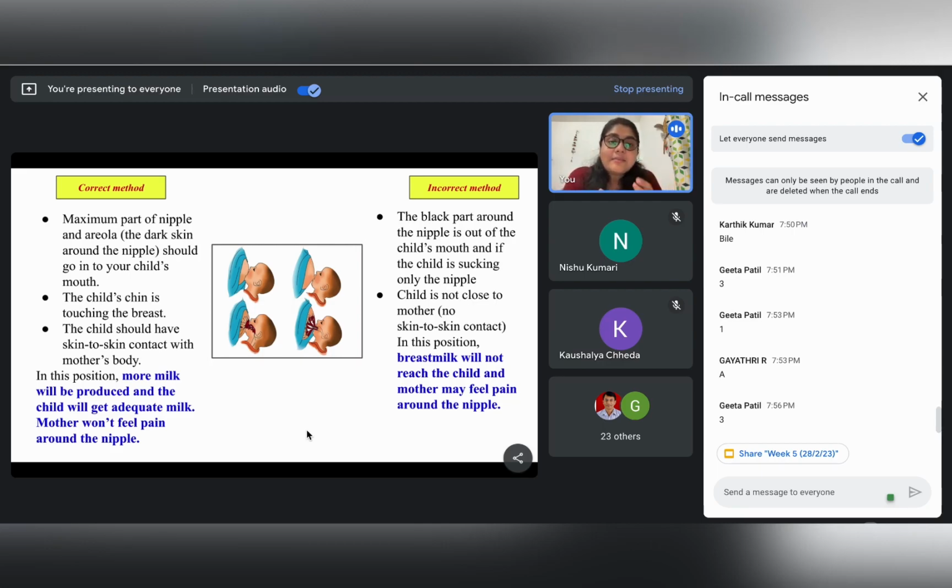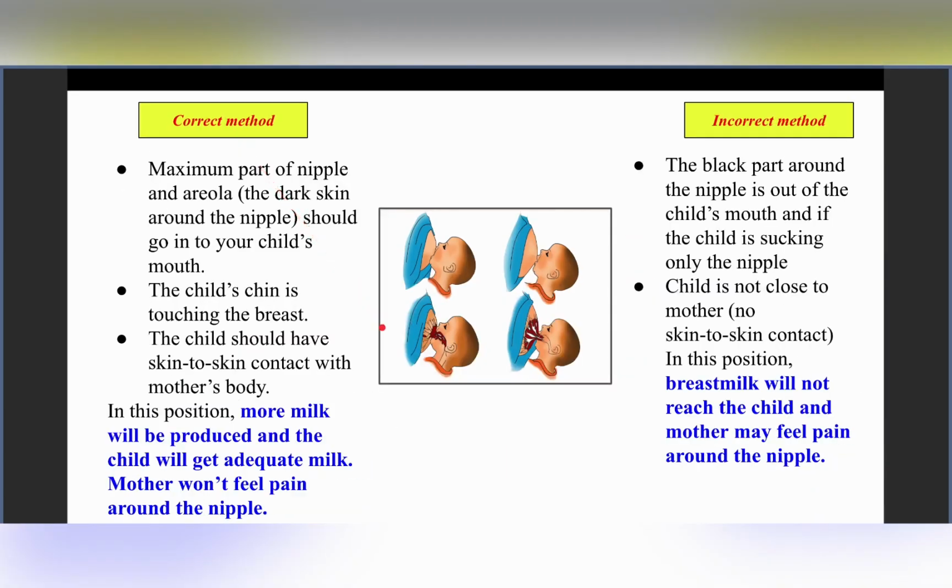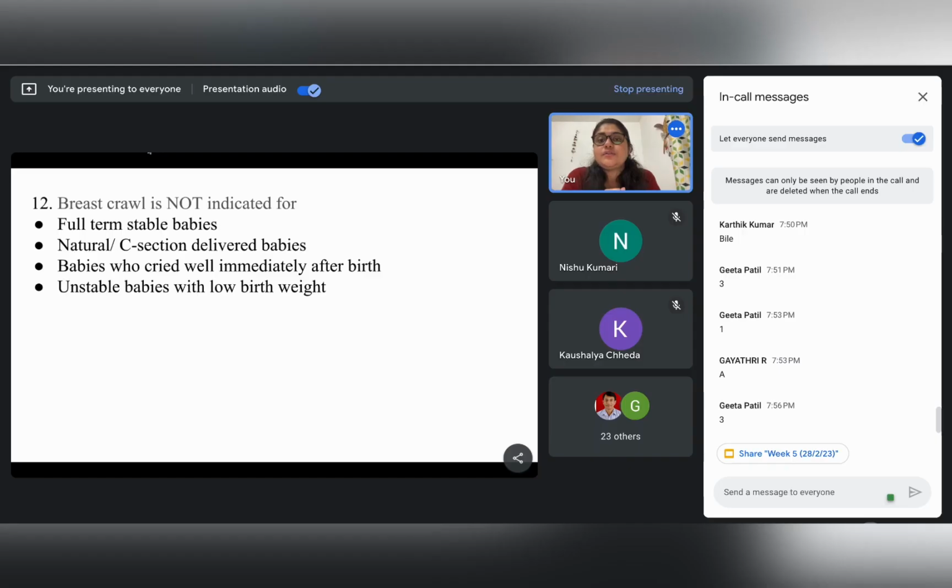So it is very important that the proper breastfeeding technique be employed, and also everybody should be informed about the correct method of breastfeeding. So please remember these three parameters: how much of it should be within the child's mouth, there should be skin to skin contact, and also the position of the chin. Okay. So we go on to our next question.